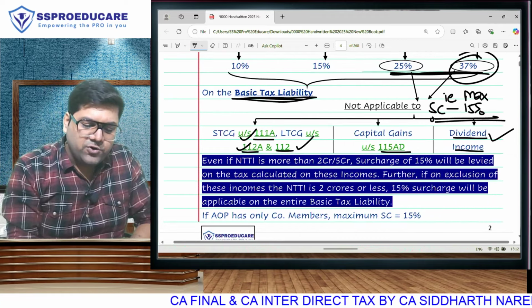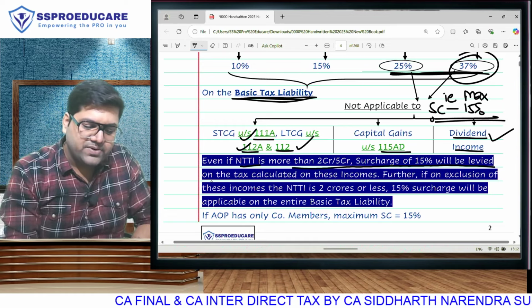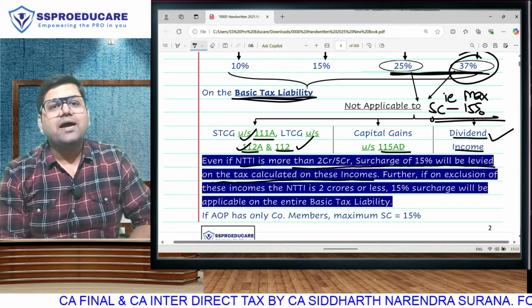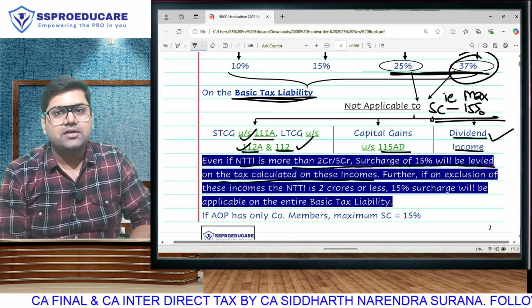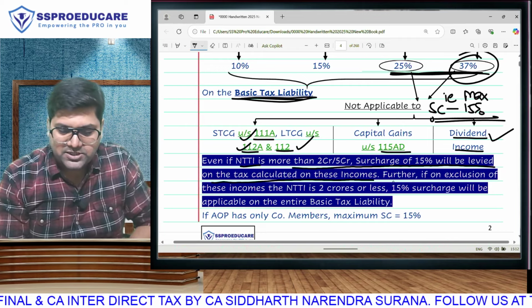So, even if your net taxable total income is more than rupees 2 crore, surcharge of 15% will be applicable on the tax that is calculated on these incomes. Why, sir? Because 25 and 37 is not applicable. Further, this is important. This is complicated. Please pay attention.